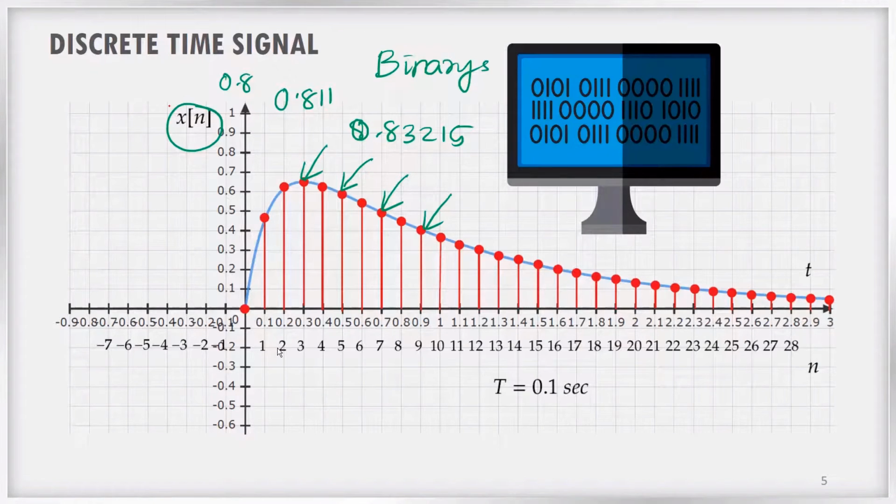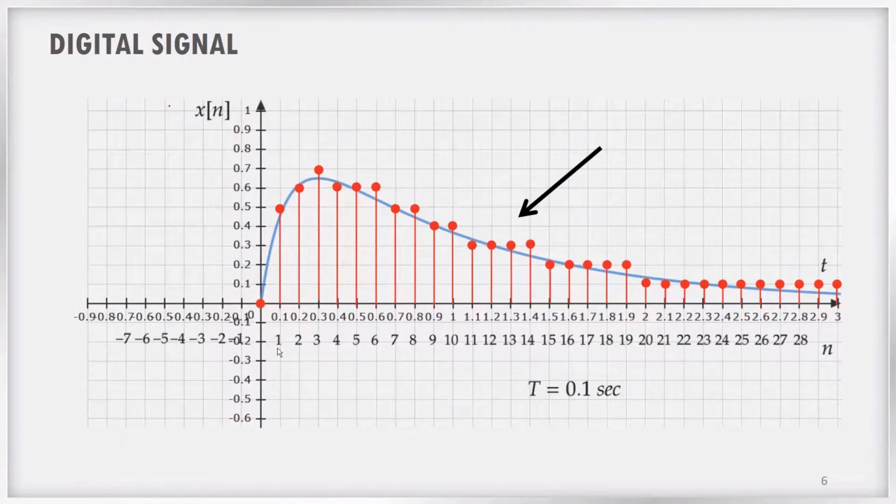That leads to the next signal, which is known as the digital signal. So what is a digital signal? It is already discretized in the x-axis or time axis. That means it is specified at certain intervals of the time axis. It's not a continuum of the time axis. It is specified only at certain intervals of the time axis. Also, it has some restricted amplitude values.